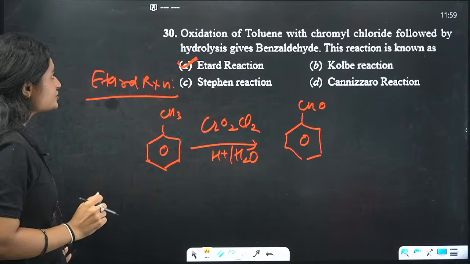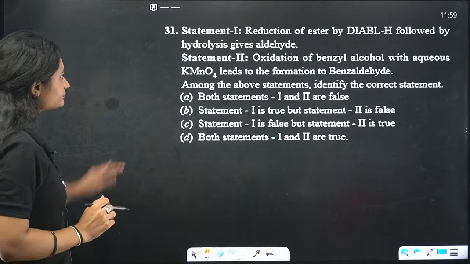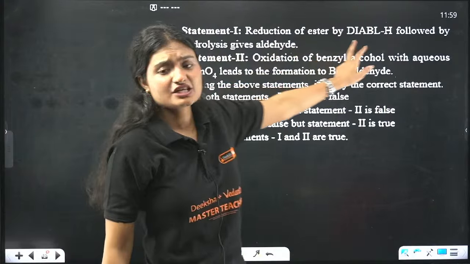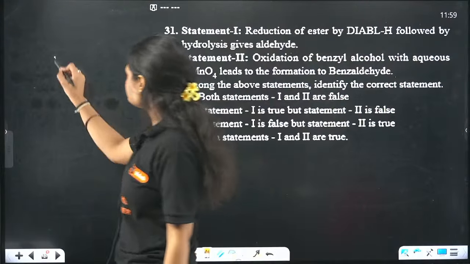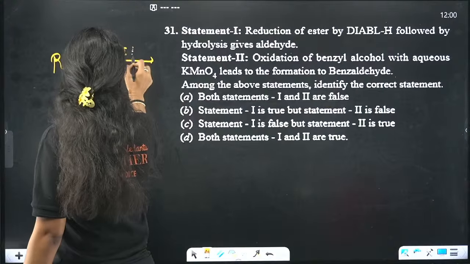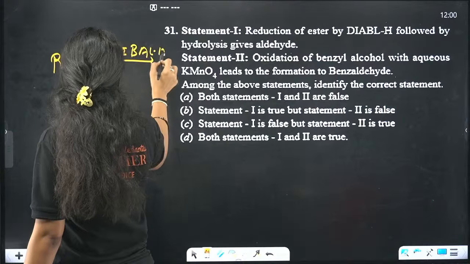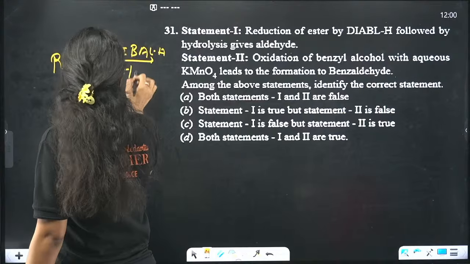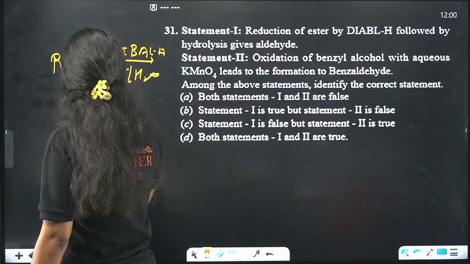Okay. Question number 31. Reduction of ester by DIBAL-H followed by hydrolysis gives aldehyde.